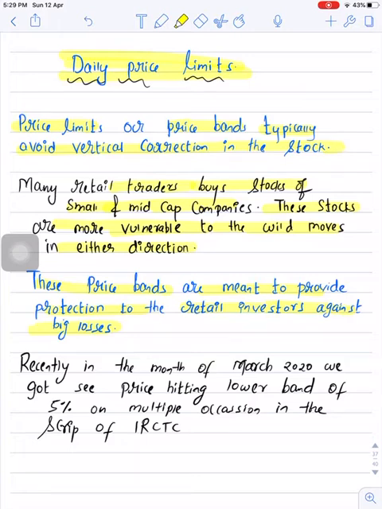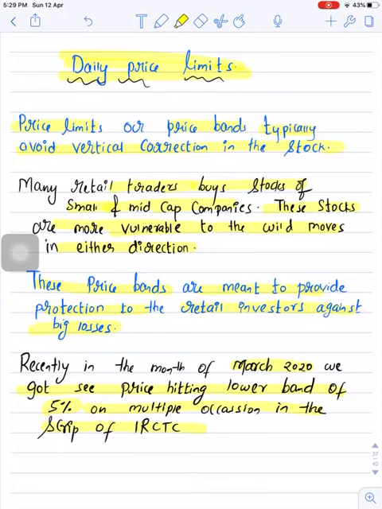See, recently in the month of March 2020, we got to see the price hitting the lower band of 5% on multiple occasions in the scrip of IRCTC. Thanks to the price band, because if there was no price band at 5%, there is a possibility the IRCTC stock may have fallen more than 5% in a single day.